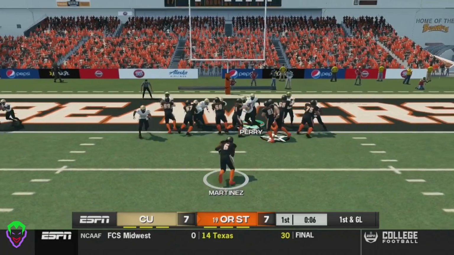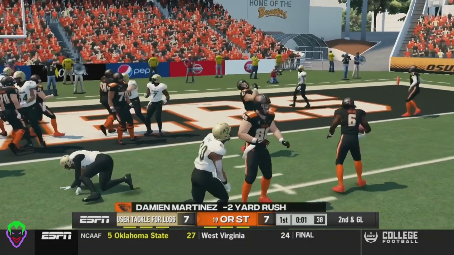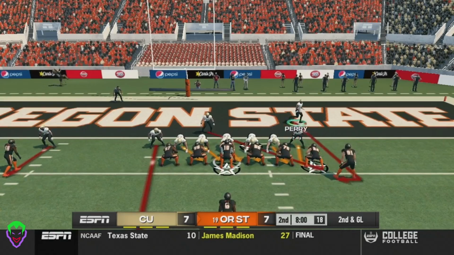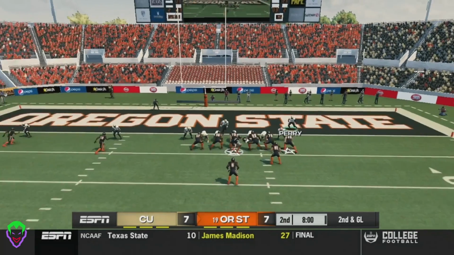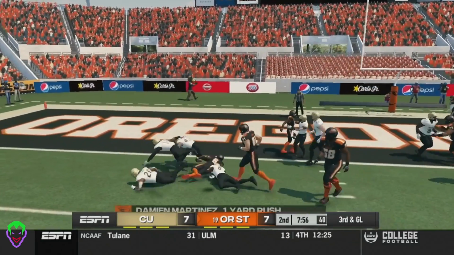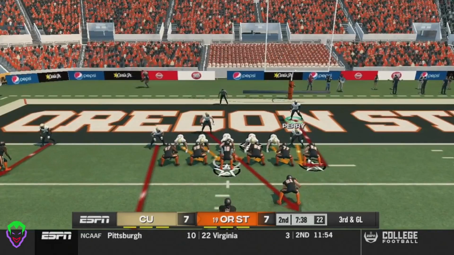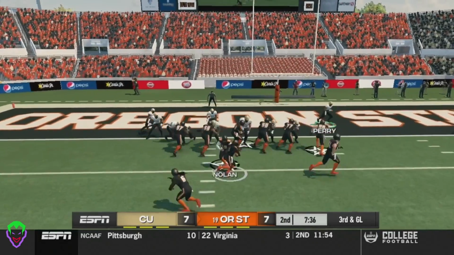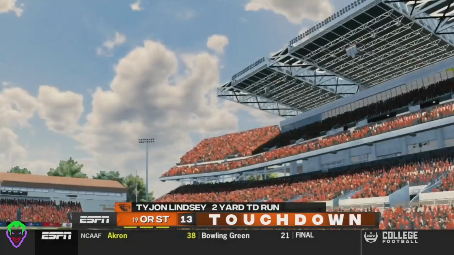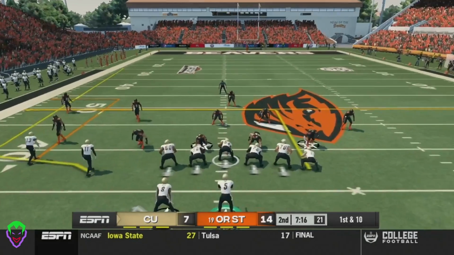Wildcat formation here. Martinez keeps it himself, gets tackled down around the 3-yard line. Colorado's defense is doing good. Nolan hands it off to Martinez. He has the space, but gets tackled after 1 yard. Set up a big 3rd and goal right here. Man in motion, hands it off to Lindsey, and Lindsey walks it into the end zone. 2-yard touchdown run. The Beavers take a 7-point lead.